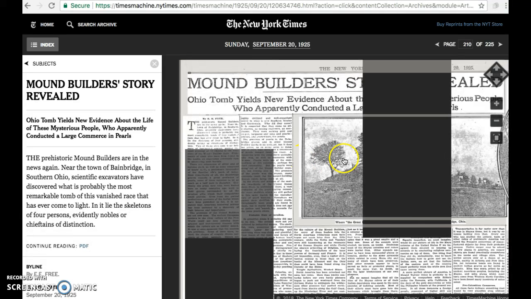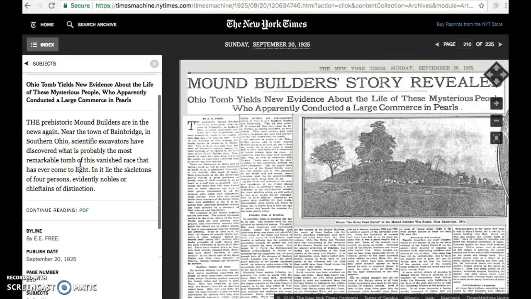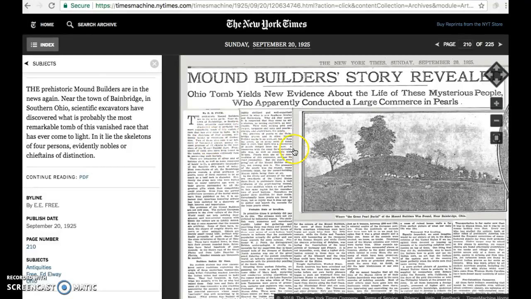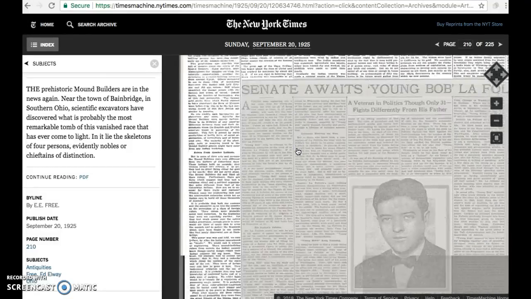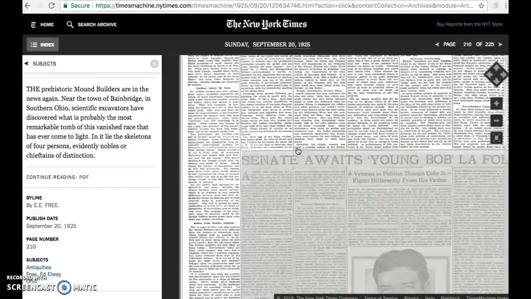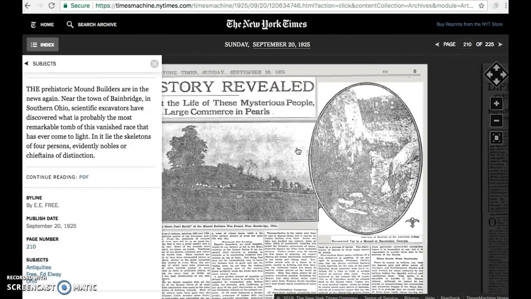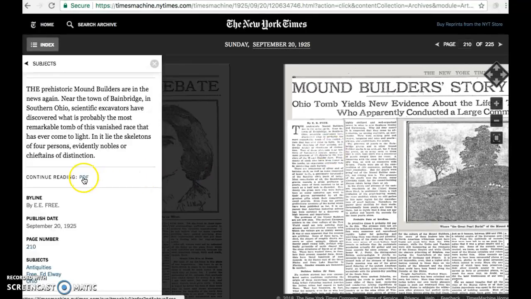View the full article on Time Machine. Might as well do that. That's pretty neat. Okay, so over here you can read a PDF of it. Over here you can see it as it was back in all its 1920s glory. You can see the rest of the paper. Guy's got a pretty cool hairdo. And tiny print.